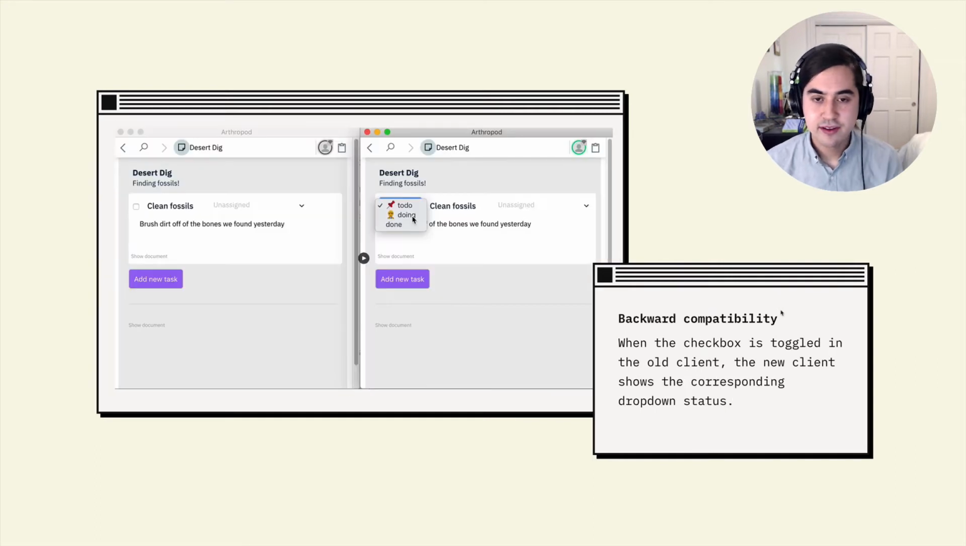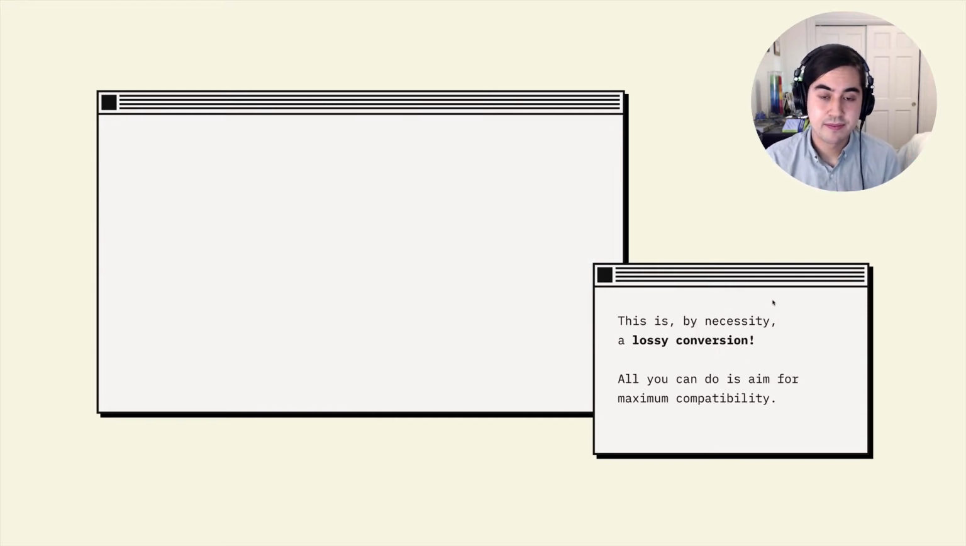And this also works in the other direction. So if I set the dropdown to do or doing, the checkbox gets unchecked. But once I set it to done, the checkbox gets checked. So there is a connection between these data values, even though there's fundamentally different data schemas here.